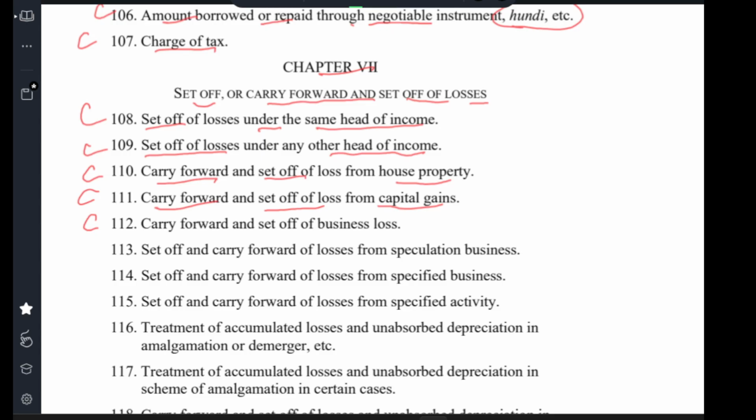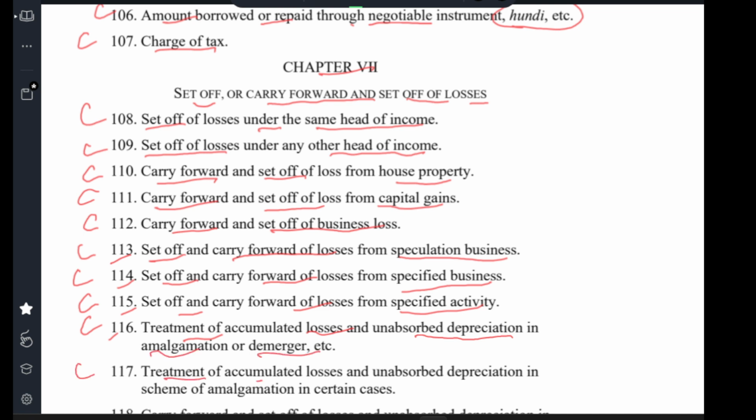Clause 112 Carry forward and set off of business loss. Clause 113 Set off or carry forward of losses from speculative business. Clause 114 Set off and carry forward of losses from specified businesses. Clause 115 Set off and carry forward of loss from specified activity. Clause 116 Treatment of accumulated losses and unabsorbed depreciation in amalgamation and demerger.